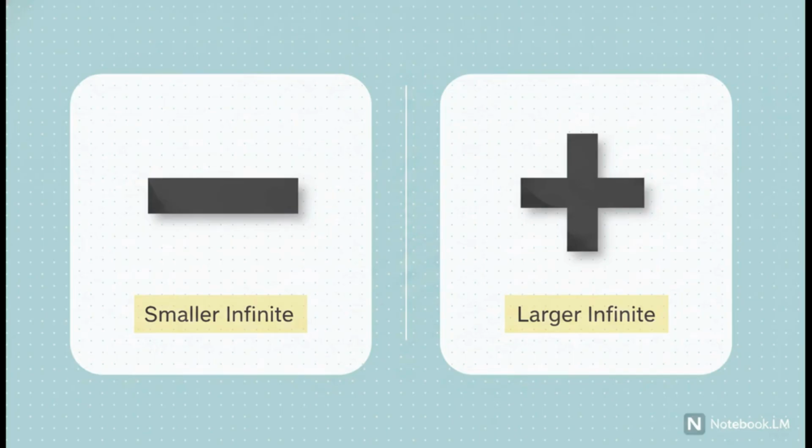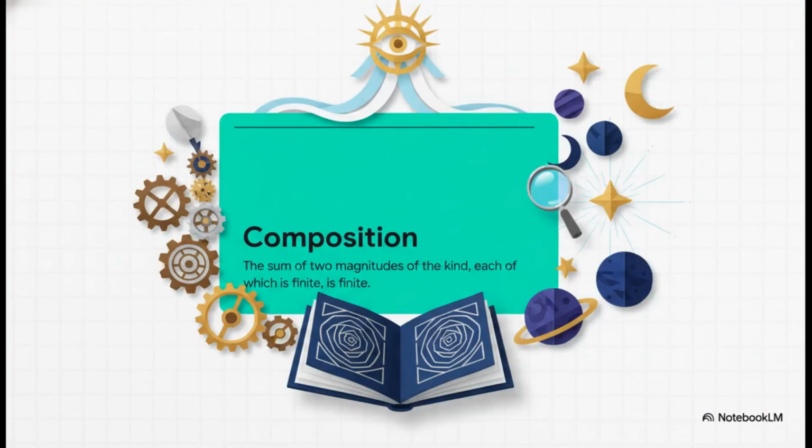He argued that two magnitudes cannot both be infinite if one is smaller than the other. Why? Well, because that smaller infinite magnitude would eventually measure or mathematically fit into the larger one. And doing that completely contradicts the very nature of infinity itself. You literally cannot have a smaller forever and a bigger forever. And the final rapid-fire rule, the sum of two finite magnitudes must always be finite. If you add two limited things together, the result is still limited.